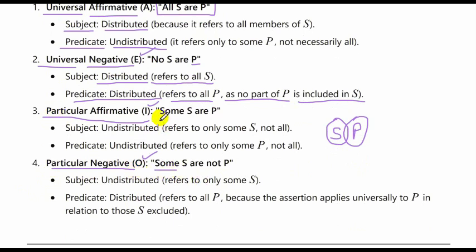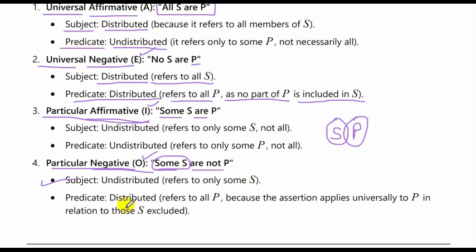Next, particular negative. Here, when we say particular negative, we have to use some again. For particular, we have to use some. And when we say negative, we are saying are not. When we are saying affirmative, we are saying are or is. In this case, the subject will of course be undistributed because we are saying some S. When we are talking about only a few or certain members of that class of S, then it is undistributed because it refers to only some S.